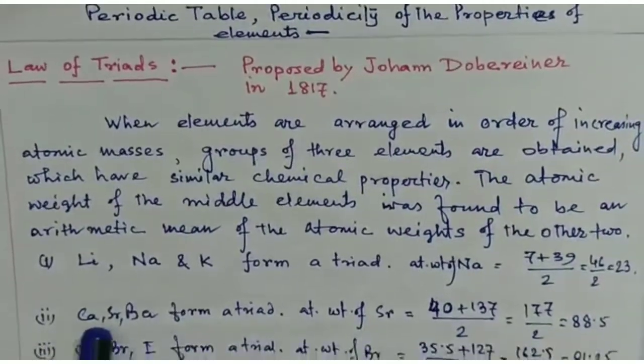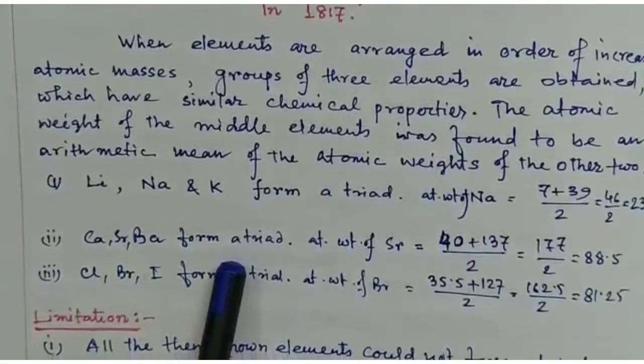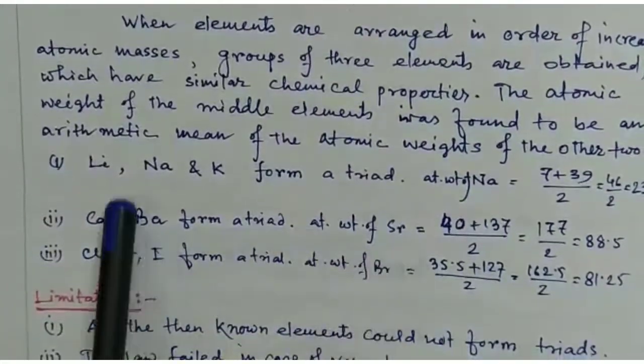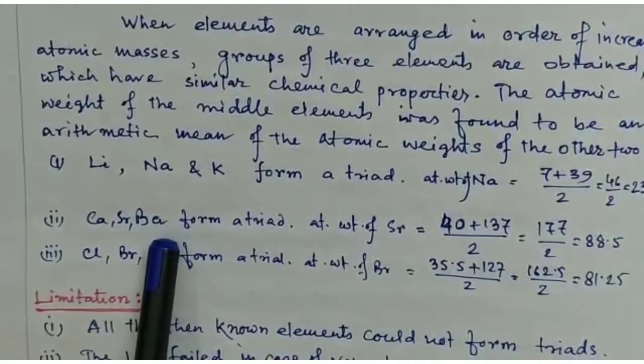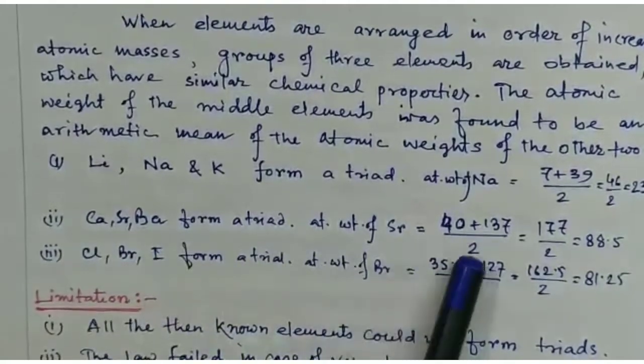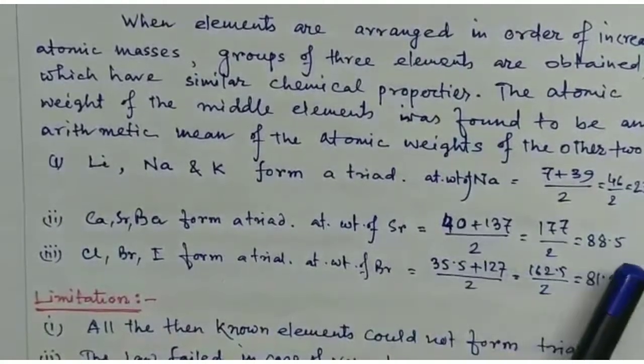The second group is calcium, strontium and barium, which form a triad. The atomic weight of strontium, the middle element, is the average of the atomic weights of calcium and barium, that is 40 plus 137 by 2, that is 88.5.